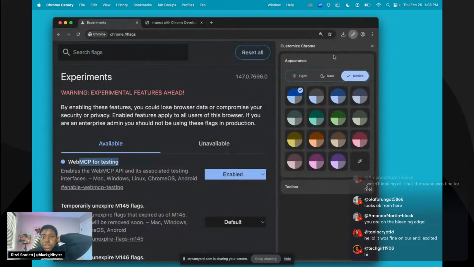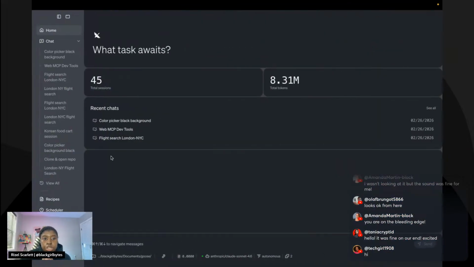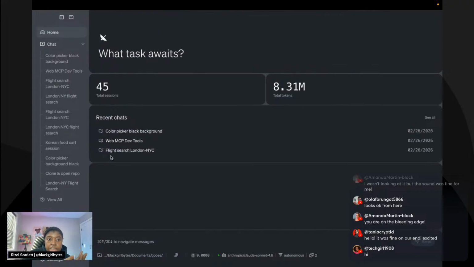Now, at first, I was trying to use this extension called MCPB. So you need to create a bridge from WebMCP to your AI agent, like your desktop app, if you're using one that's not within the browser. I was really struggling with getting WebMCP working. It was telling me what tabs I had, but I thought you would be able to navigate my site, and that just wasn't working.